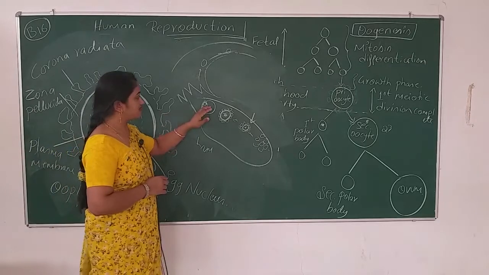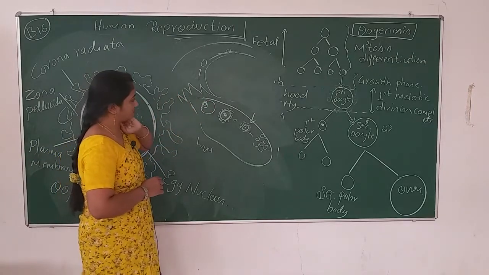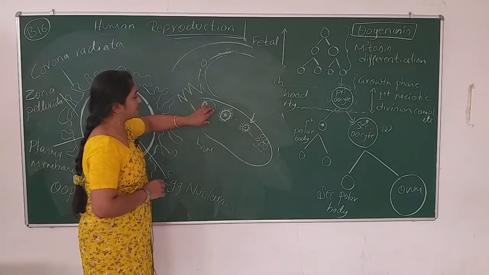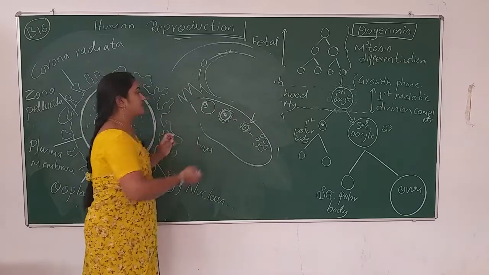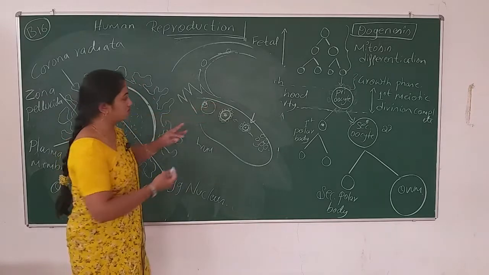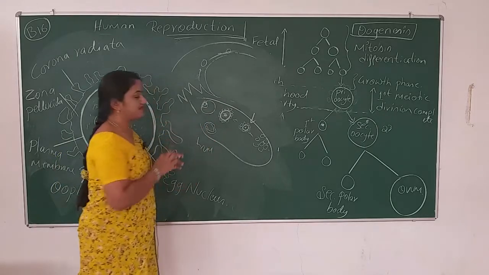From where is it coming? From the Graafian follicle. Let me tell you one more interesting concept. When the Graafian follicle ruptures and releases the secondary oocyte, the left part will remain. You can see here the left part, it will be like that.